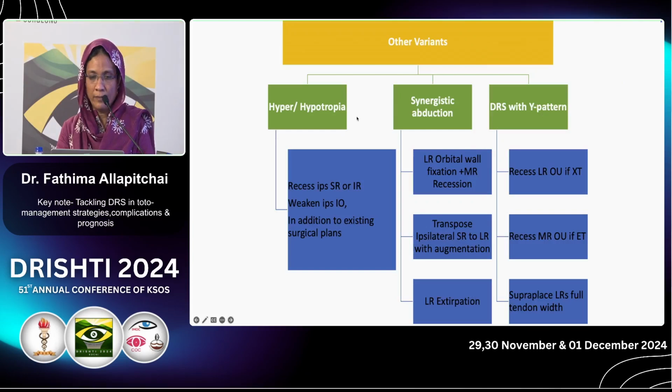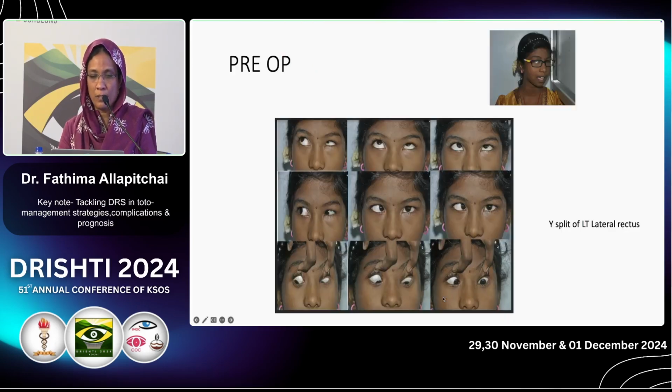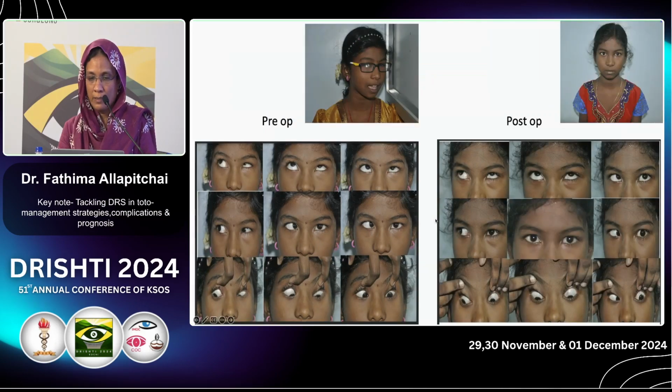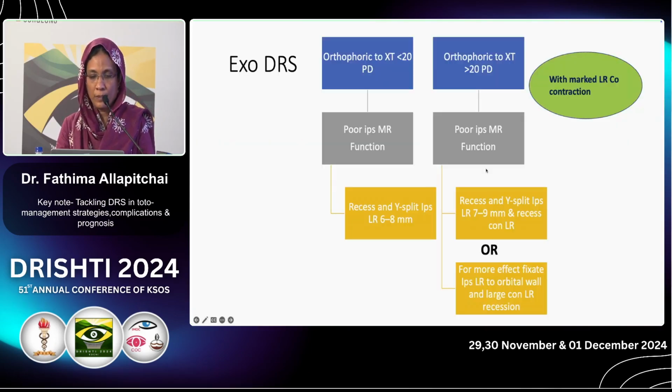Other variants are there, and these are also discussed. In case of a synergistic abduction, there is no other way. We have to deactivate lateral rectus by periosteal fixation. Then we can transpose. This is a Y-split pre-operative picture, and Y-split done in one eye, the DRS eye, has given a good result with disappearance of upshoot and downshoot, and the face turn has also improved.